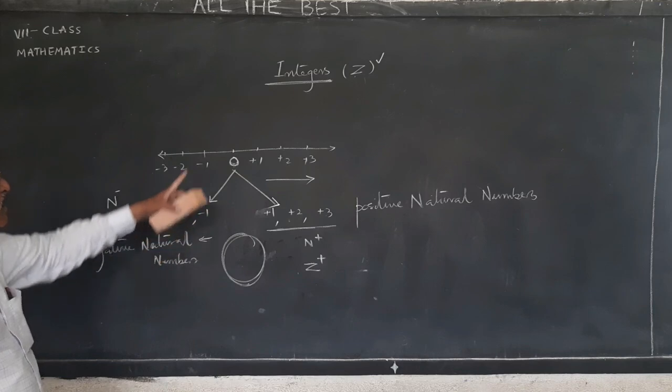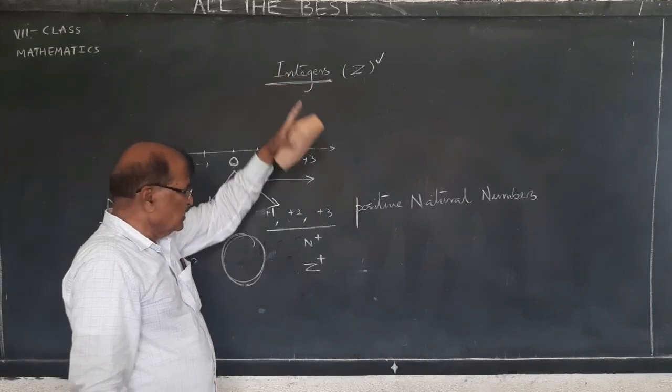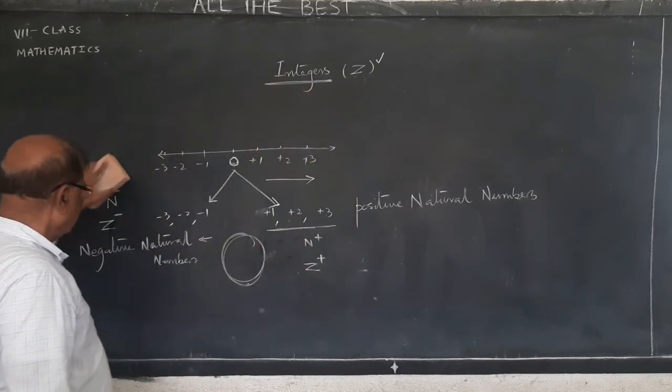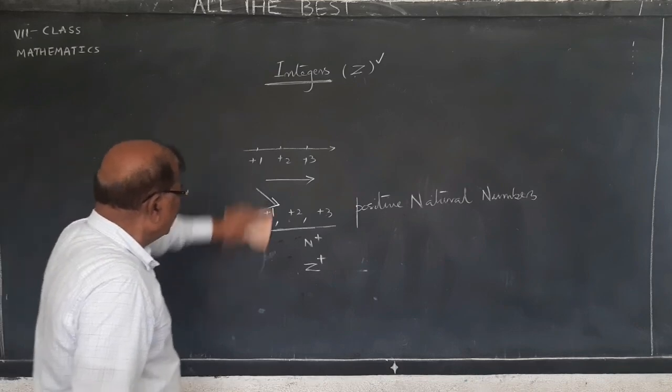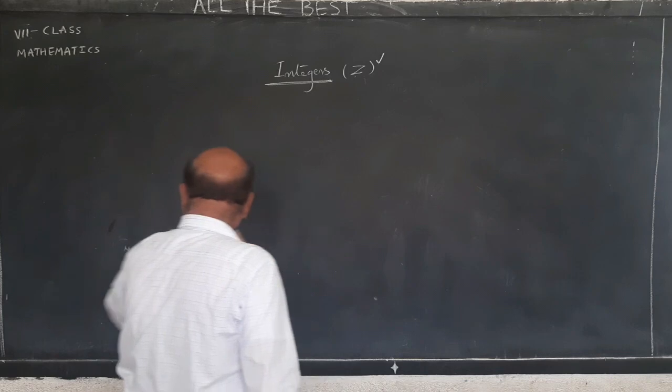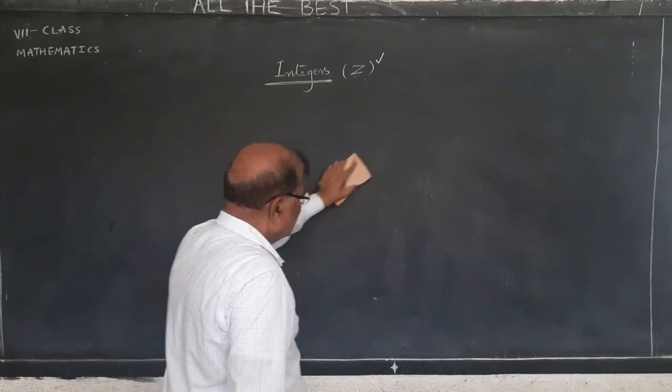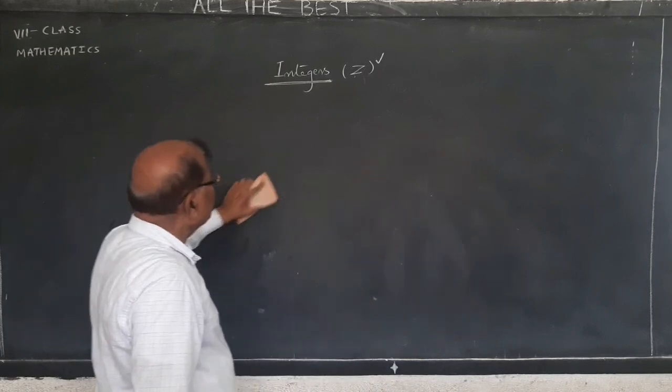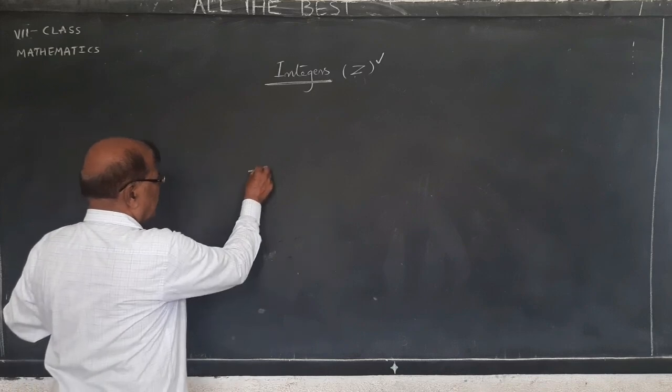So did you understand now what integers are? What is the need of integers? Now let us see one important property of integers. Plus 2 is there.